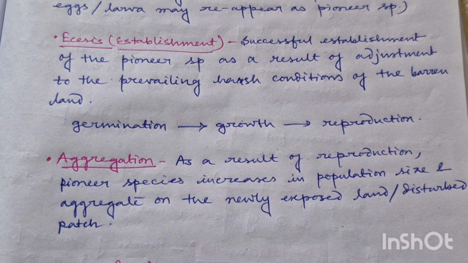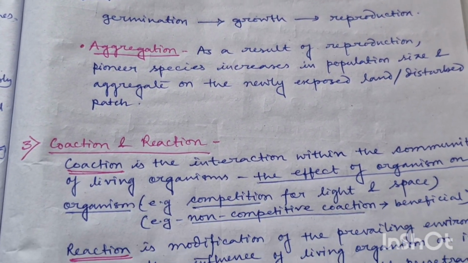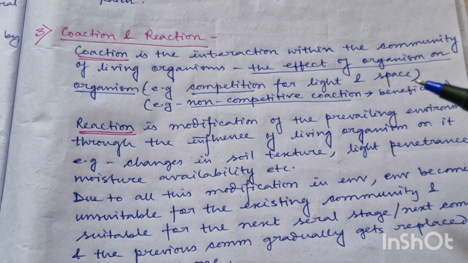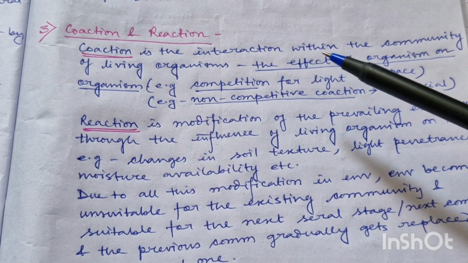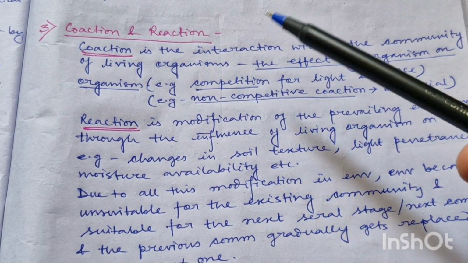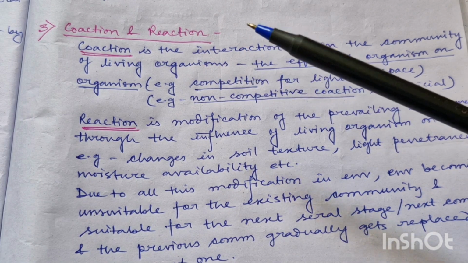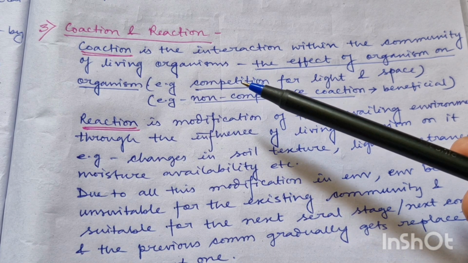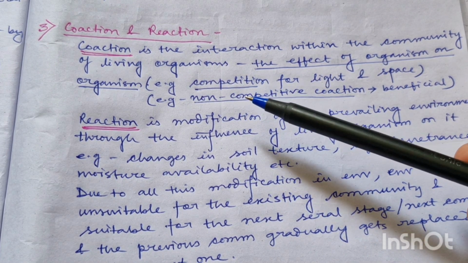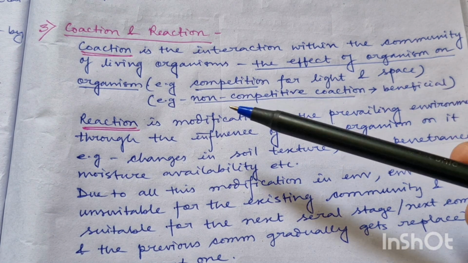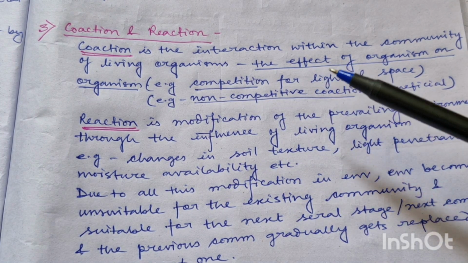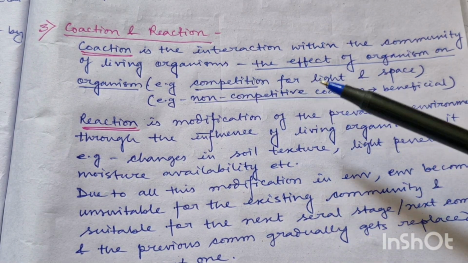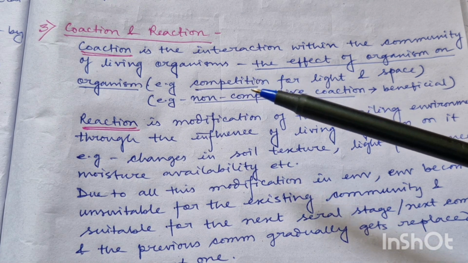Now the third step of succession is coaction and reaction. You have to understand this very carefully. What is coaction and what is reaction? See, coaction is the interaction within a community of living organisms. Here, the effect of organism on organism occurs. So in a community, how one individual affects another individual is termed coaction. It can be of two types: one is competitive coaction and another one is non-competitive coaction. Competitive coaction means competition for light or space. The non-competitive coaction means it is beneficial coaction, where one individual helps another individual to survive in that community. So coaction is the effect of organism on another organism, and it could be competitive or non-competitive.